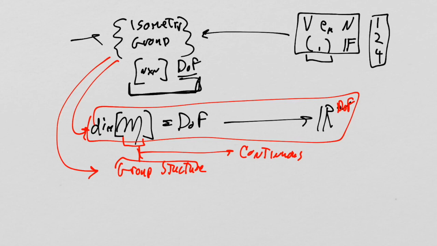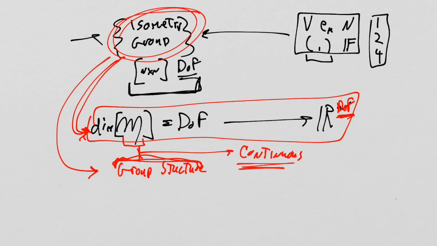Okay, once we've taken our isometry group and established that it's a manifold whose dimensionality is the degrees of freedom, which we counted in the last lecture, and we assert that the topological structure of the manifold will be such that the group operations and the inversion operation are continuous, that's where we are. We have yet to go back here, because remember, the isometry group acts on this group.